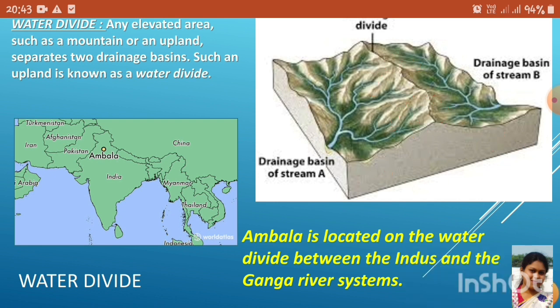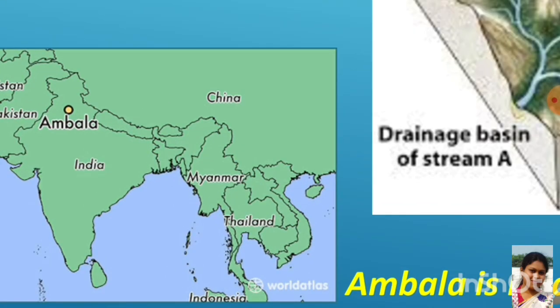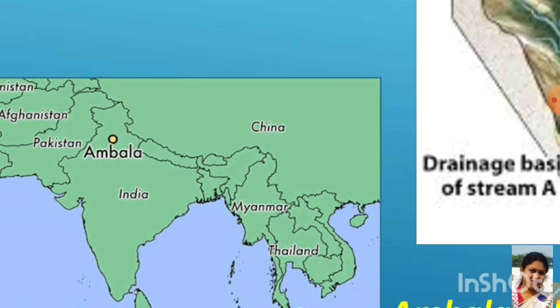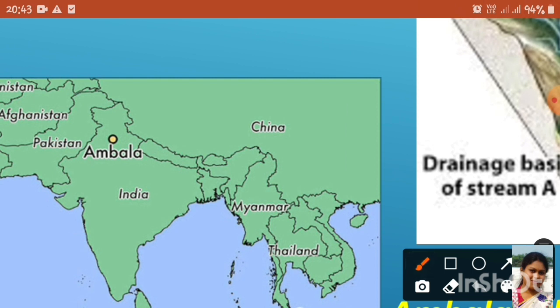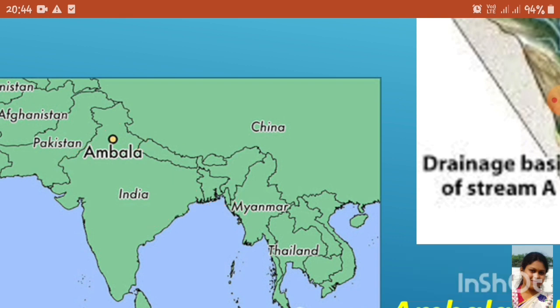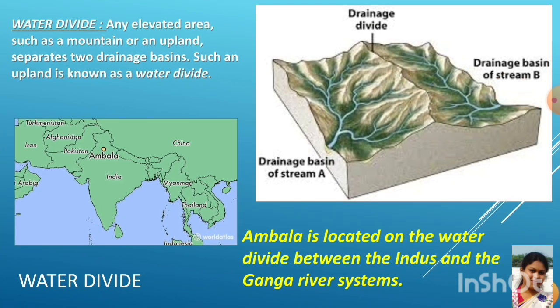Useful information for you: Ambala is located on the water divide between the Indus and Ganga river systems. Here is the Indus river system, and here is the Ganga river system. Ambala is situated between these two river systems, and it is the water divide between them.